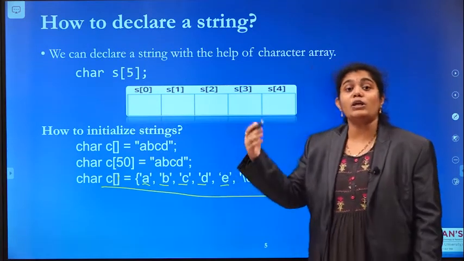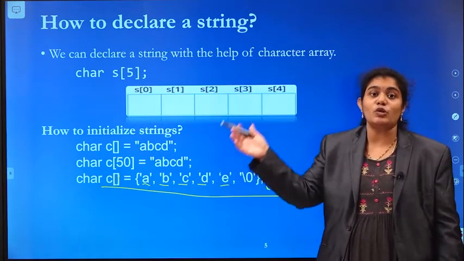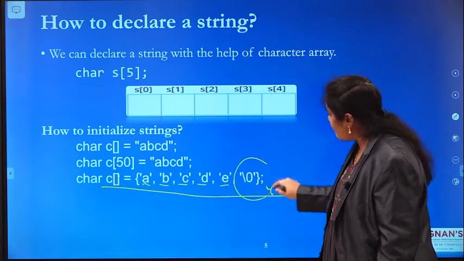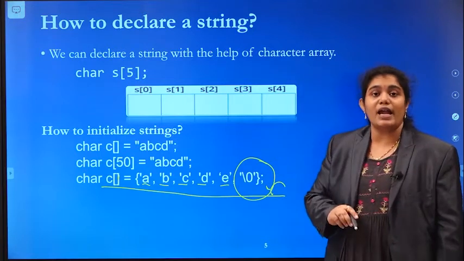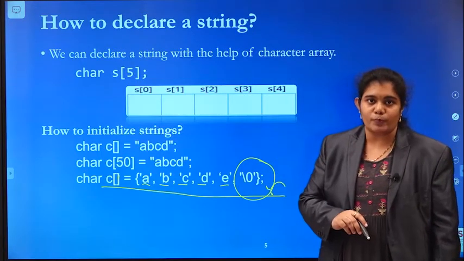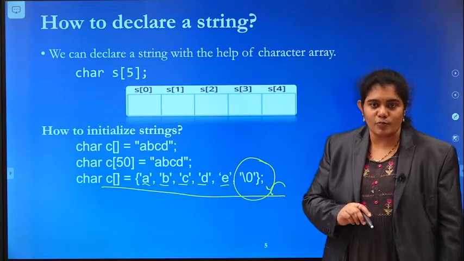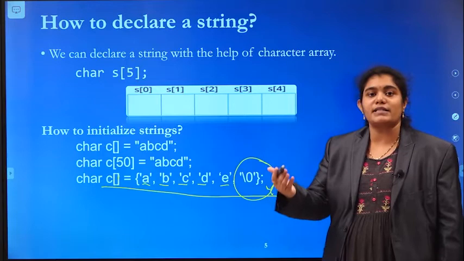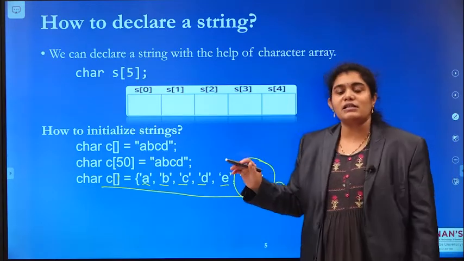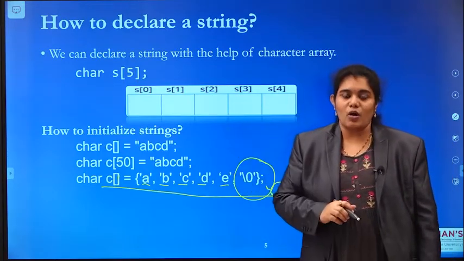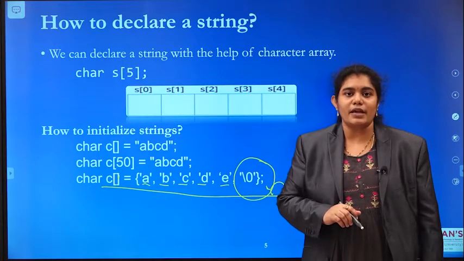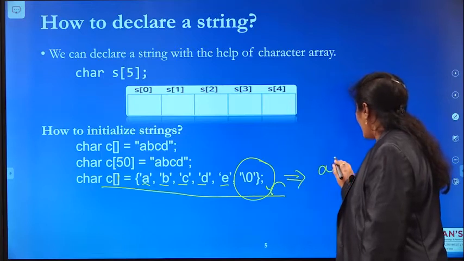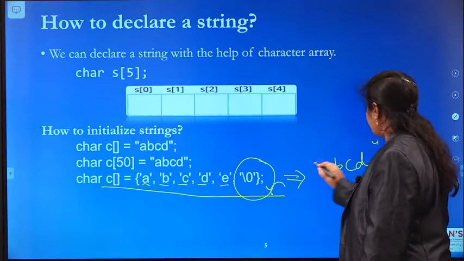But you can make your group of individual characters into a string whenever you pass this null character at the end of your characters group. Then the compiler thinks that all these individual characters are nothing but a string. Then the compiler will treat that as A, B, C, D.